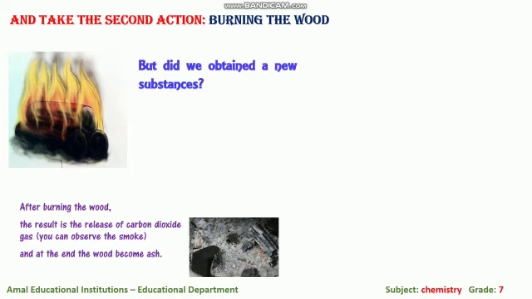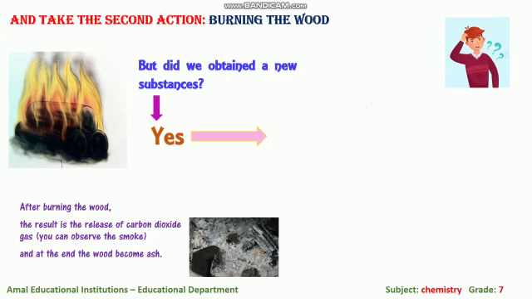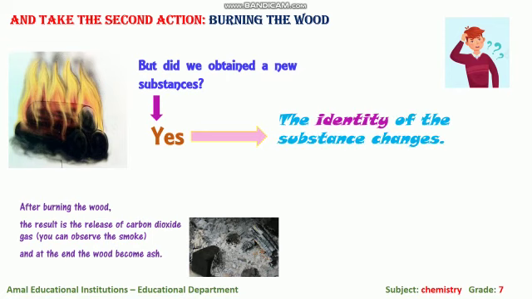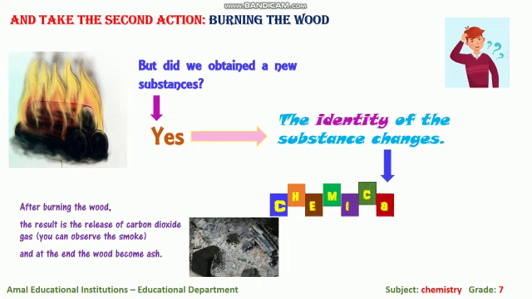So here another question also, did we obtain a new substance or not? If we burn the wood, do we still have wood or another substance? So yes, we obtained a new substance. Okay, so here the identity of the substance changed. The identity, yani it's not the same substance. We have a new substance. So this change is called chemical change, not physical, chemical change, when we obtain a new substance. So we have a change in the identity of the substance, so it is a chemical change.